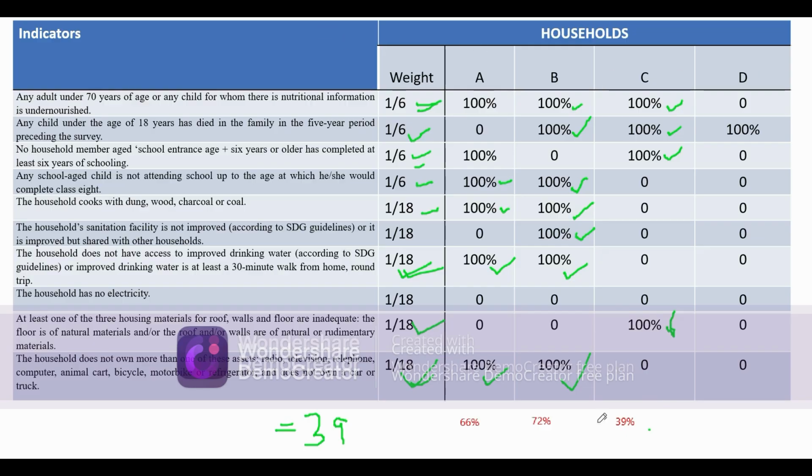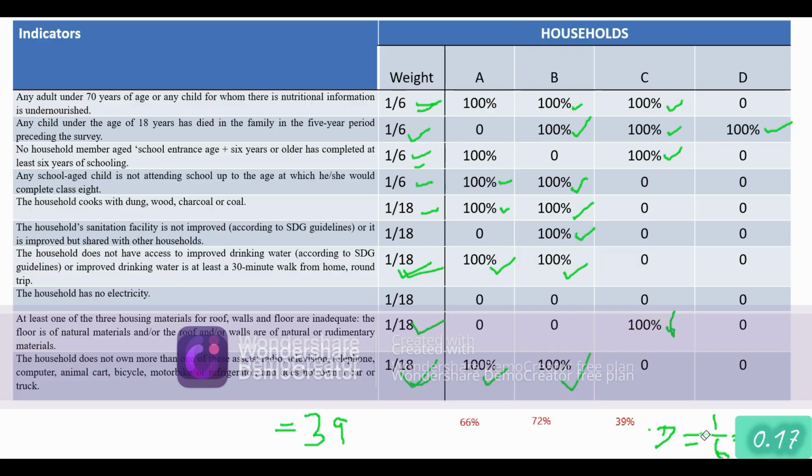So let's calculate for D as well. For D, its deprivation is in this category, which is 1 by 6. So for D household, this is the only deprivation. So the score is 17. Translating this, we get 17%.